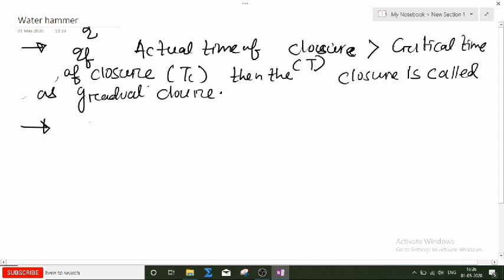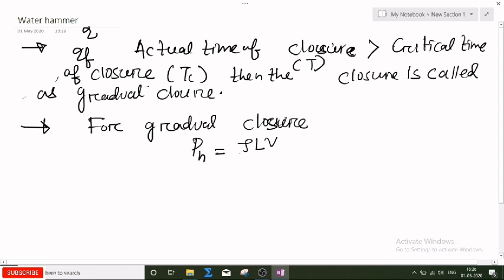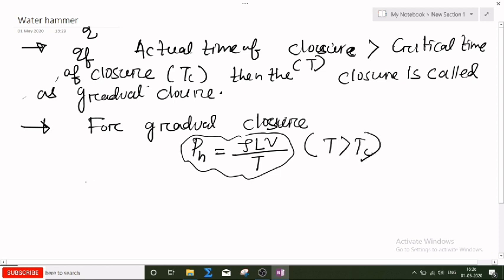And for gradual closure, the water hammer pressure magnitude will be equal to rho LV by T, for T greater than TC. Okay. So in sudden, instantaneous closure, the compressibility of the water is taken into account. But in gradual closure, the compressibility effect of the water is not taken into consideration. That is the thing you have to remember.